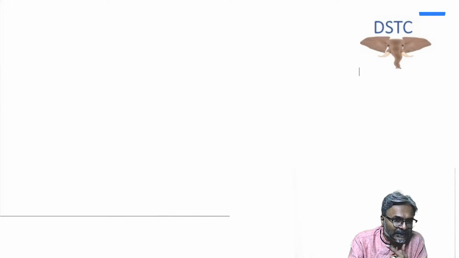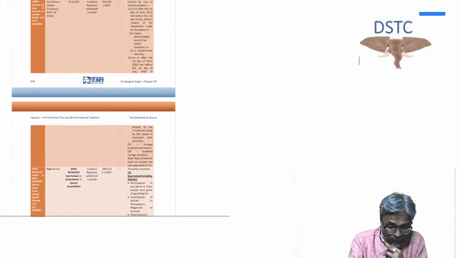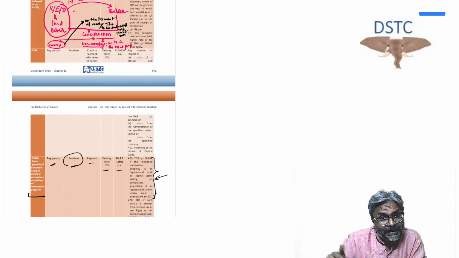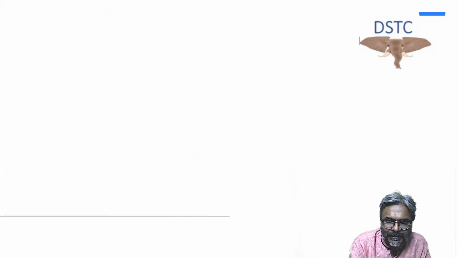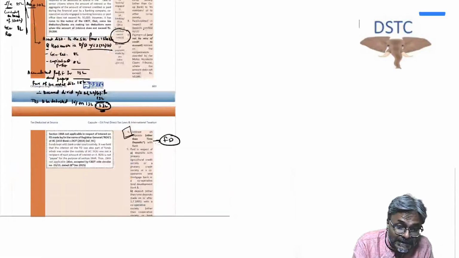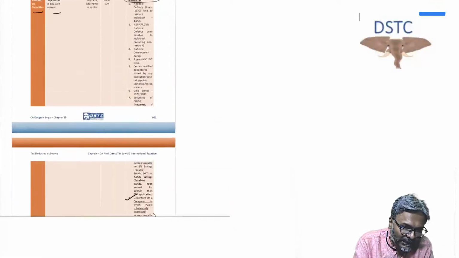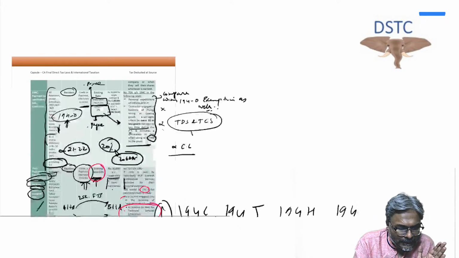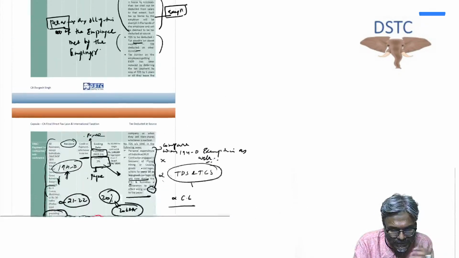Which is most expected is my gut feeling, and this 206C1H, and that's the reason why I did TCS first, and 194Q, because I feel that is more important, along with the case law which we have done and this fee part that we have discussed. So far as TDS and TCS are concerned, that is my gut feeling for this attempt. That's the reason why I did that first, but I will still quickly revise this part for all of you. So let's complete this chapter, students.